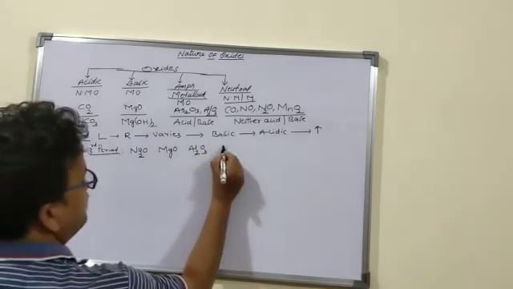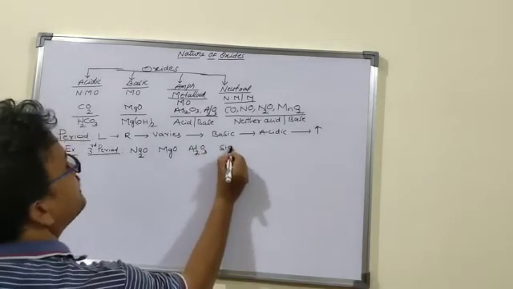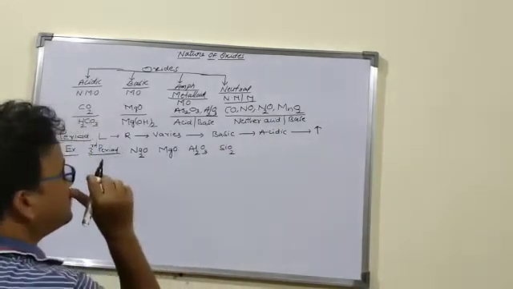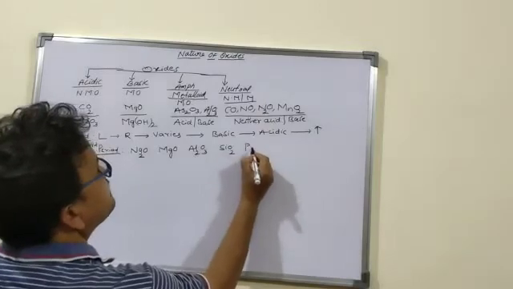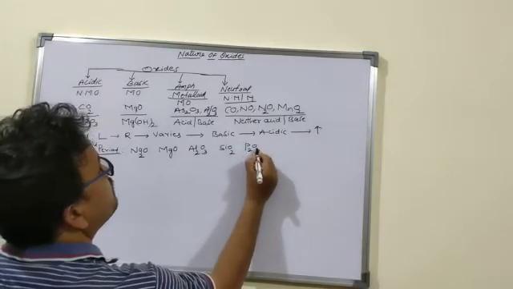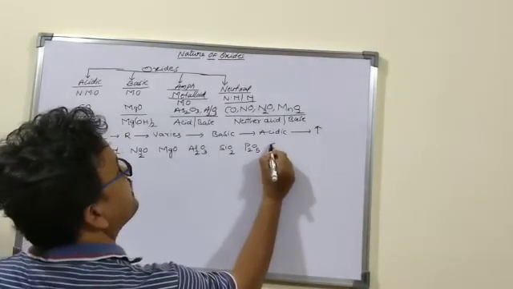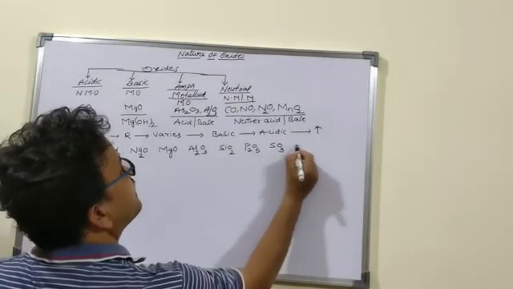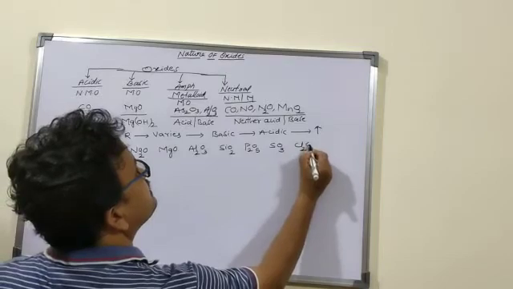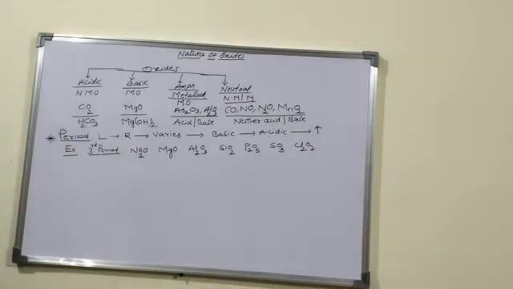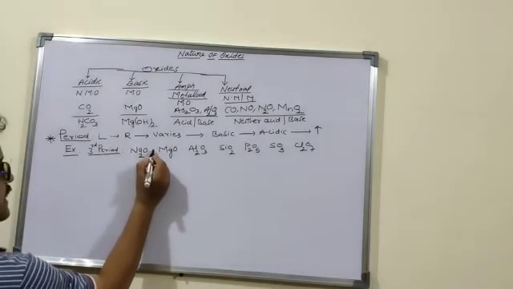Next, silicon gives silicon dioxide. Next, phosphorus gives phosphorus pentoxide, then sulfur gives sulfur trioxide, and chlorine gives Cl2O7. So as we move from left to right, acidic strength increases.